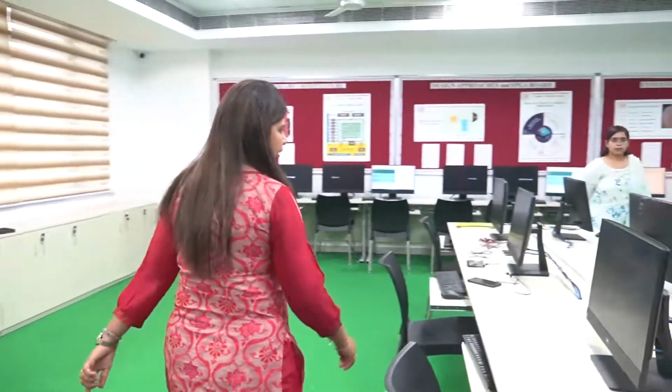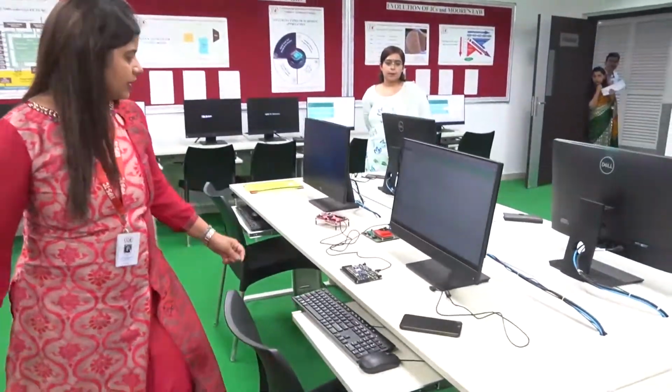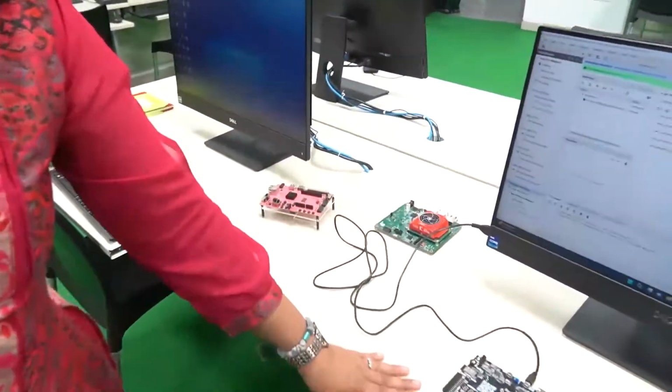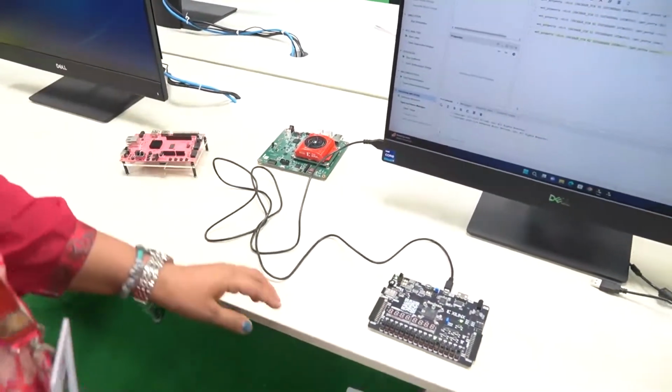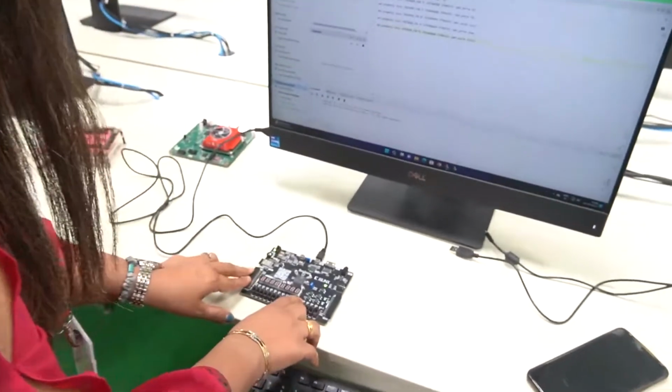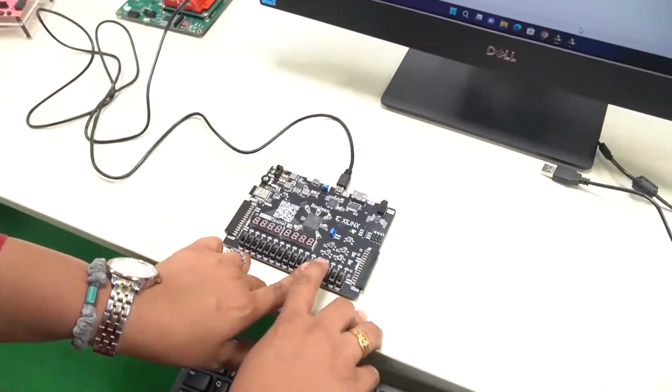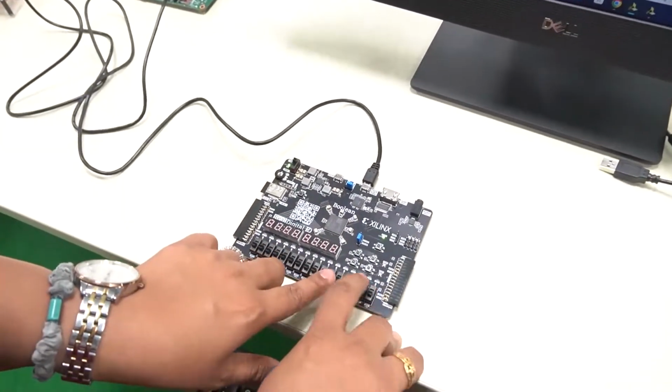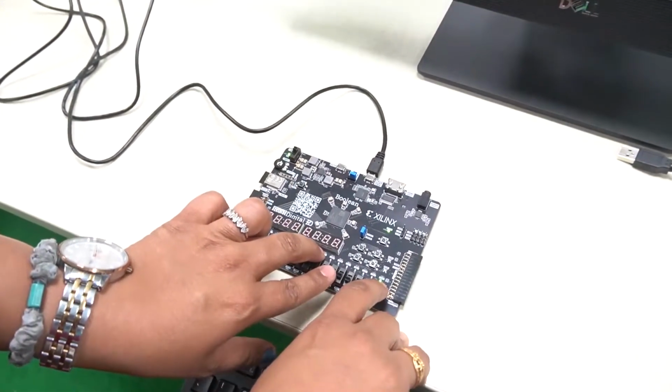I will introduce the hardware boards we have. We have 3 kinds of boards. One is the Pink board, another is the Boolean board, and this is the Kriya board. For example, I am showing the design of a 1-bit full adder. I am giving the inputs from this side as 0, 0, and carry is also 0. So my sum is 0 and carry is also 0.